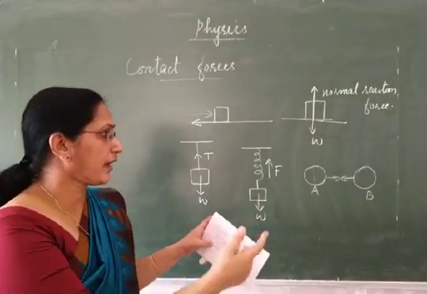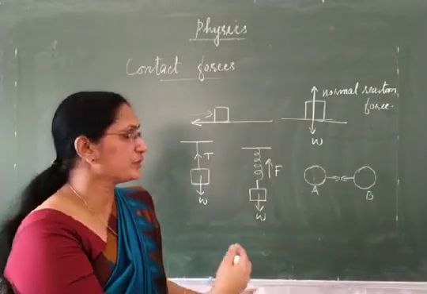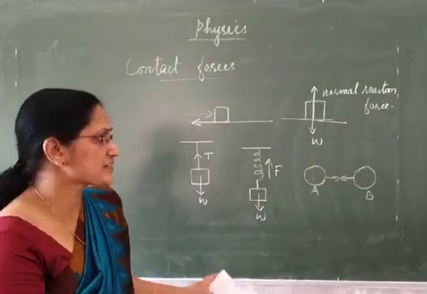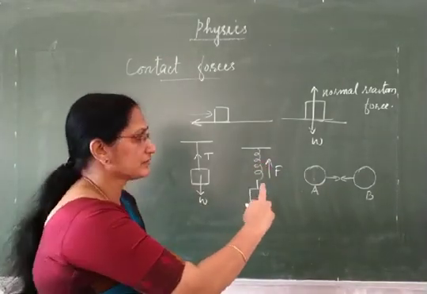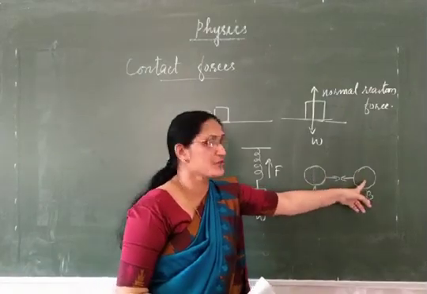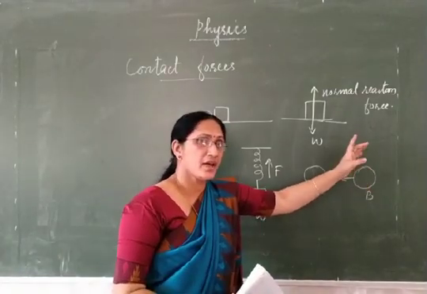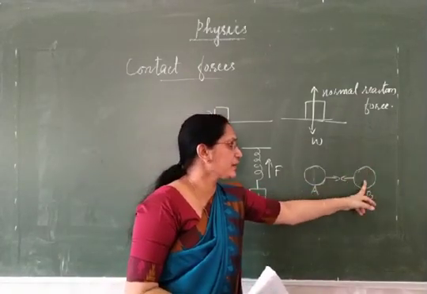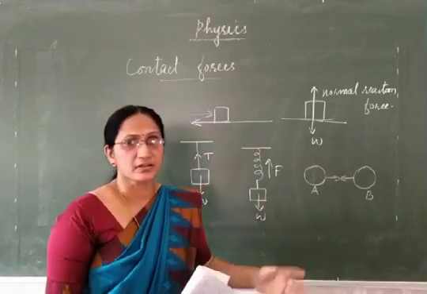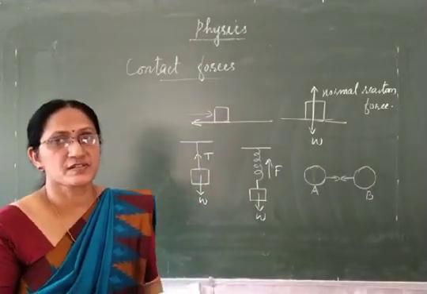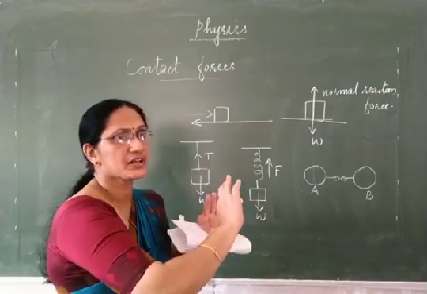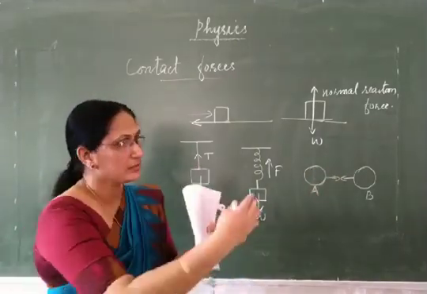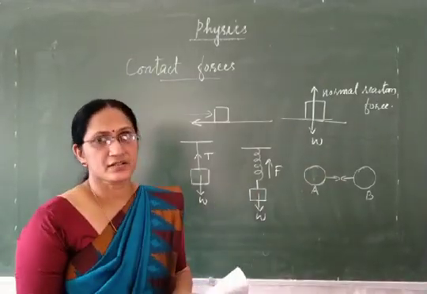Two bodies, A and B, are moving towards each other. After some time they collide with each other. While colliding, the body A exerts some force on B and an equal force is exerted by B on body A. These forces are equal. Due to these forces, after collision, they get separated. They move in the opposite direction.